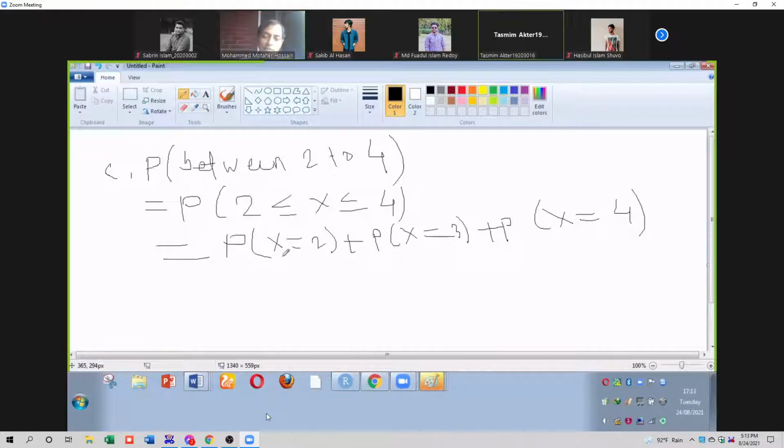Now we should calculate the probability for x equal to 2. What is the binomial distribution formula? nCx, n means 20, x is 2, p to the power x, p is 0.41, times 1 minus 0.41 to the power n minus x, 20 minus 2.